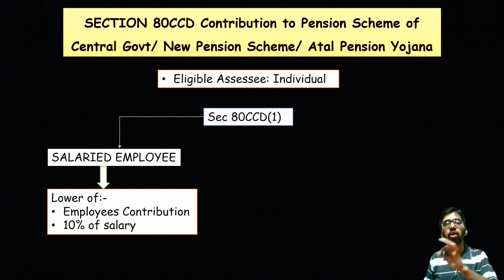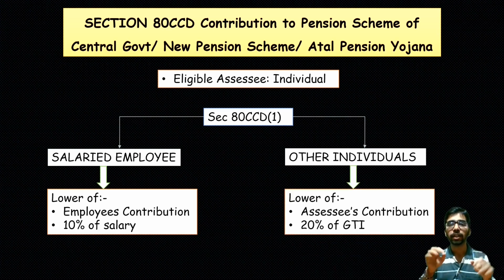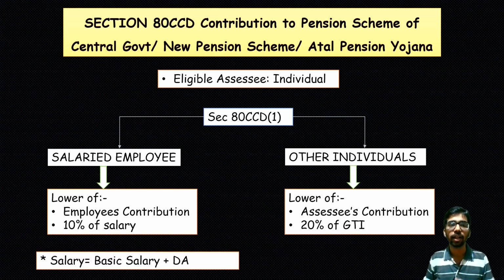In respect of other individuals who are not salaried employees, the limit is the lower of the assessee's contribution, that is the individual's contribution, or 20% of his gross total income. Gross total income means his or her overall income. Next, what do you mean by salary? In respect of a salaried employee, salary means his basic salary plus dearness allowance. This is considered to be salary in respect of a salaried employee.